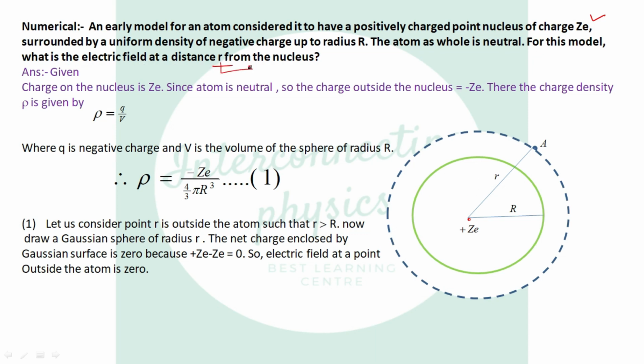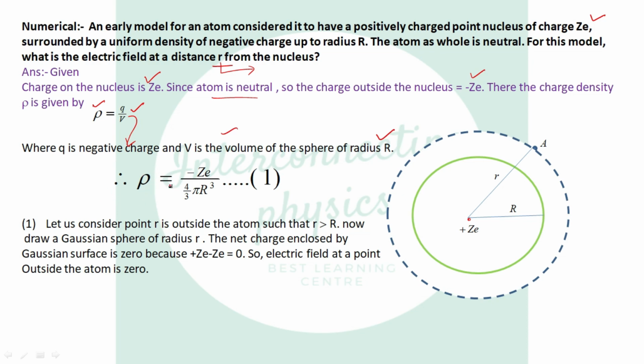Now there will be two possibilities, at a point inside the sphere, at a point outside the sphere. So let us discuss. Now charge on the nucleus is plus Ze, since given atom is neutral. So it means charge outside the nucleus is minus Ze. Outside means here, outside the nucleus, within the atom. Okay. So net charge density is given by rho, which is Q over V. Q is negative charge because negative charge has been spread over the whole of the atom, and V is the volume of the given sphere of radius capital R.